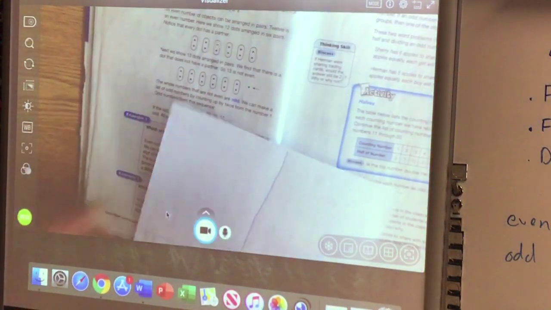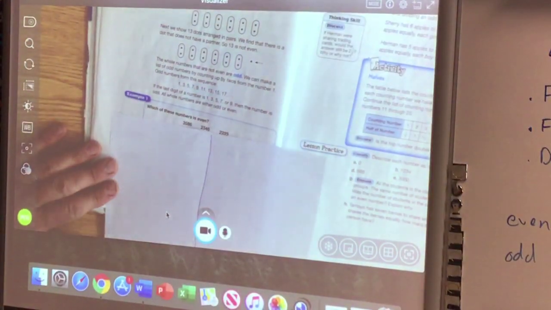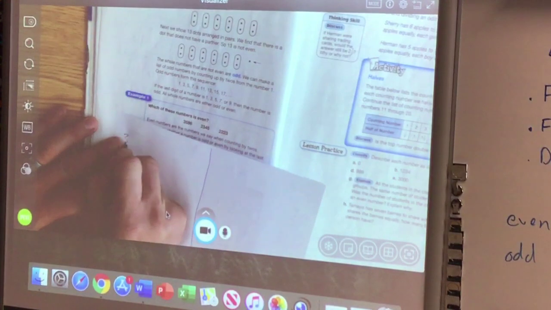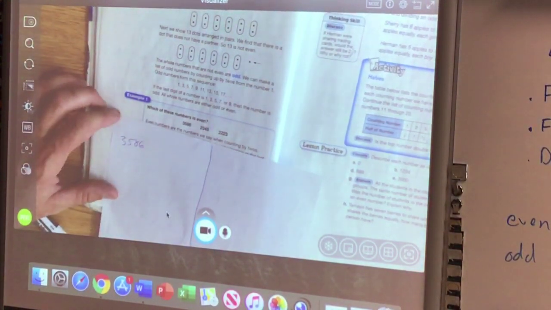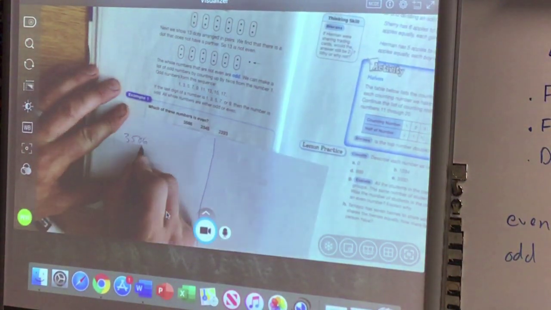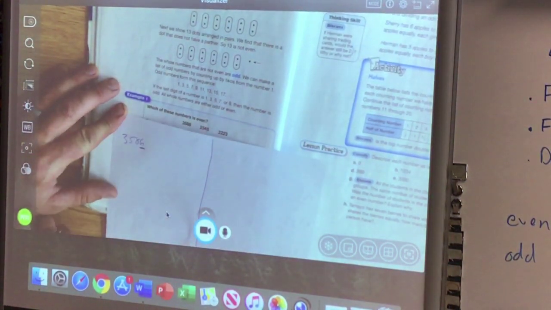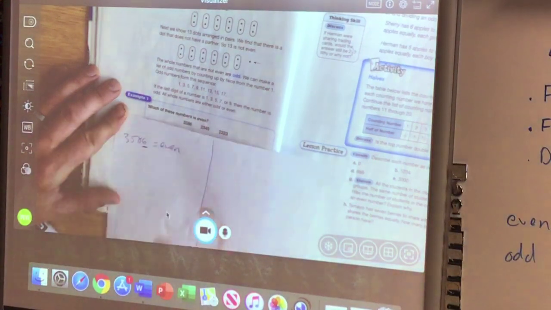You have your sheet divided into fourths. We're in example number 1. It says, which of these numbers is even? The first one is 3,586. Remember, we always look at the last digit to tell if it's odd or even. So go ahead and underline the 6. Look at your little chart up there. 6 is even, so this one is even.